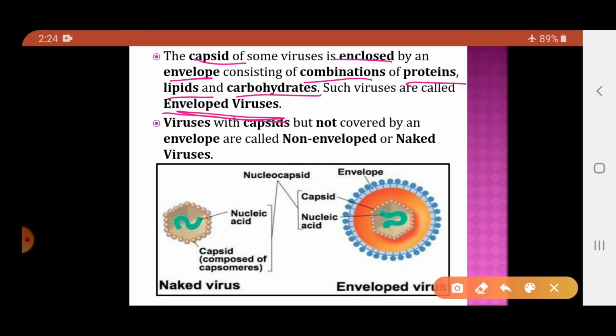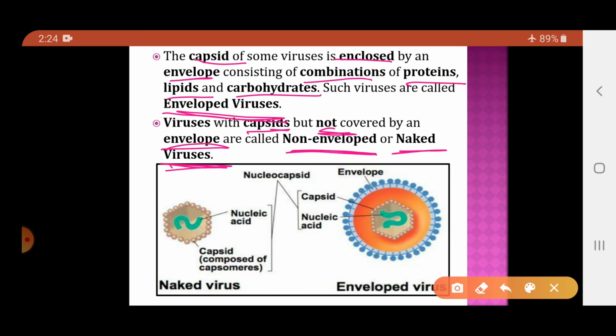And those viruses which have a capsid only, but that capsid is not covered by an envelope, are called non-enveloped or also called the naked viruses. So based on the presence of the envelope, there are two types of viruses: enveloped viruses and naked viruses. If an envelope is present surrounding the capsid, such viruses are called enveloped viruses, and if the capsid is not surrounded by an envelope, they are called non-enveloped or naked viruses.